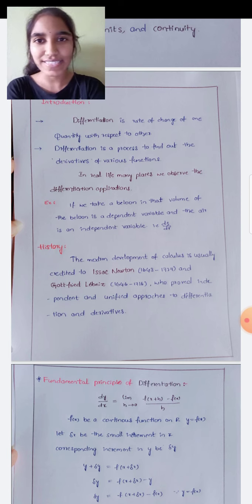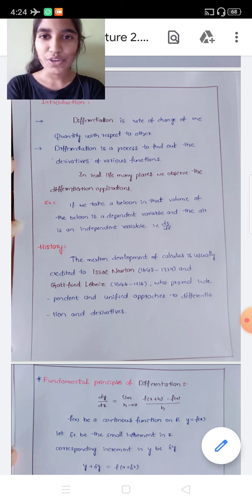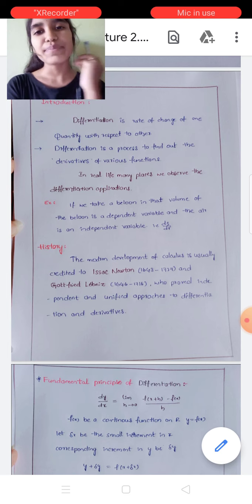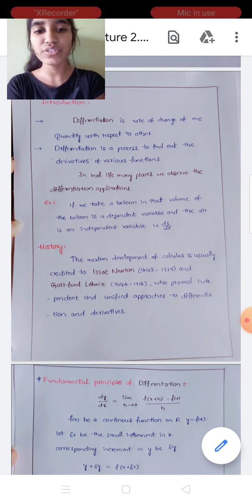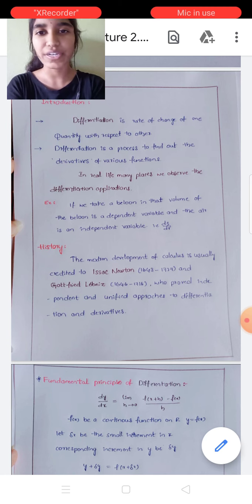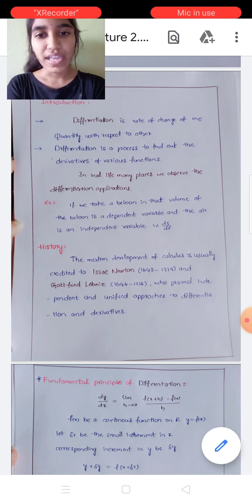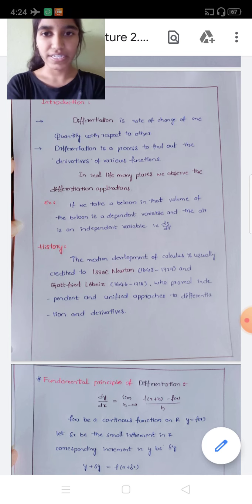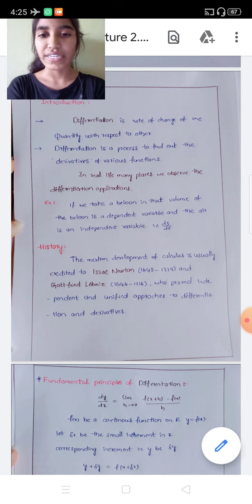We will take a small example. If we take a balloon, it attains a highest volume and also a lowest volume. When we take it, it may be small in shape. When we are giving air into that balloon, the volume of the balloon increases. The volume of the balloon depends on the air we put inside. In that, air is the independent variable and the volume of the balloon is the dependent variable. By the change in the air, the volume of the balloon is changing. It is an example of differentiation.